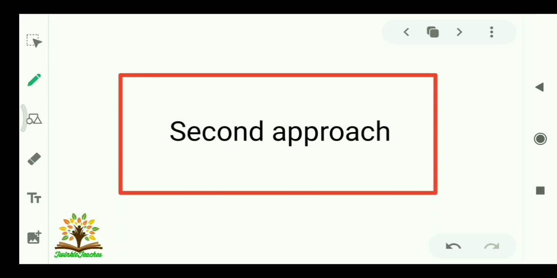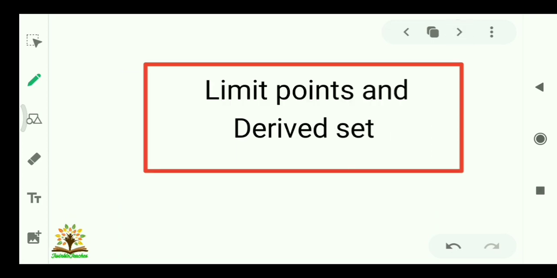Come to the second approach. This is via limit points and derived set. That is, we can determine the closure of a set by virtue of limit points and derived set of it. Let's see how.